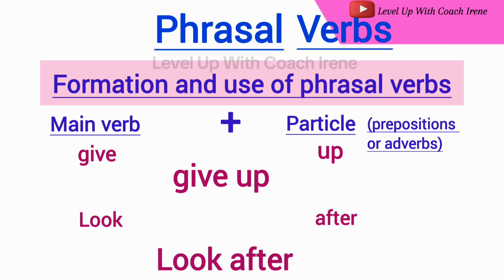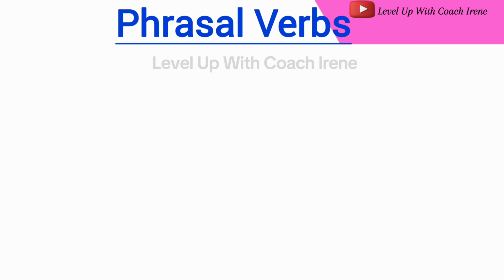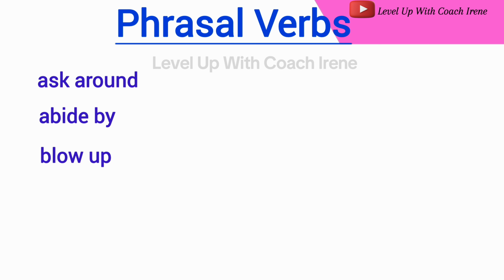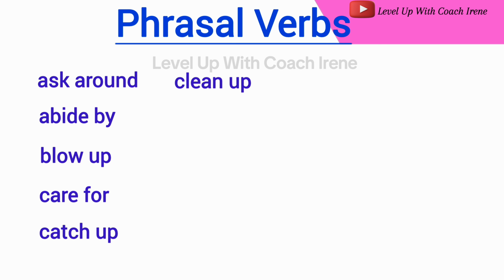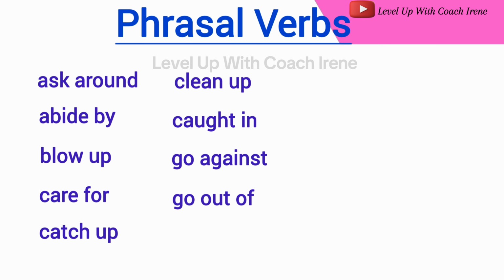The meaning of the phrasal verb is often idiomatic and different from the literal meanings of the main verb and the particle combined. Other phrasal verbs include ask around, abide by, blow up, care for, catch up, clean up, cut in, go against, grow out of, hang in.